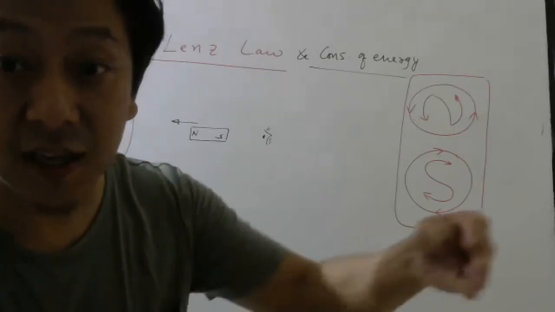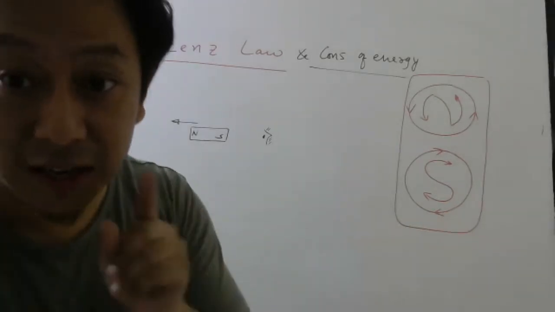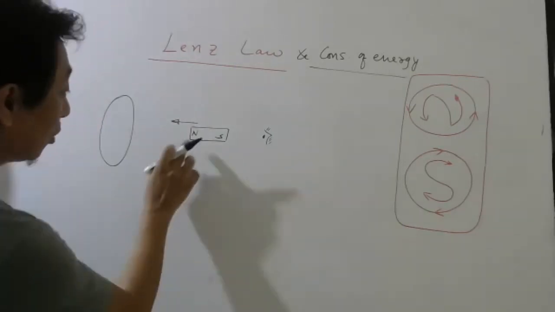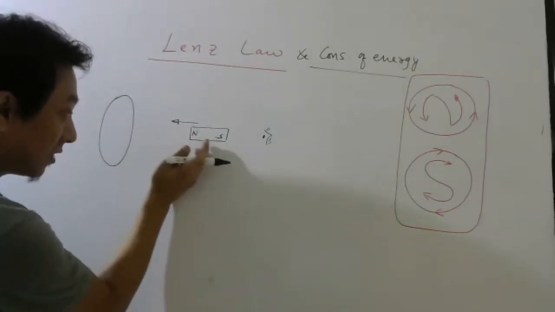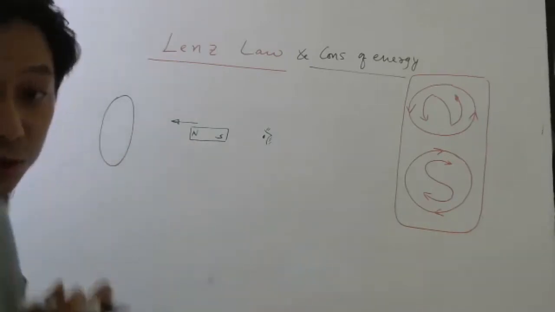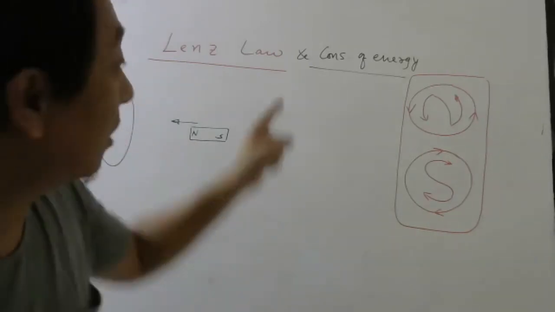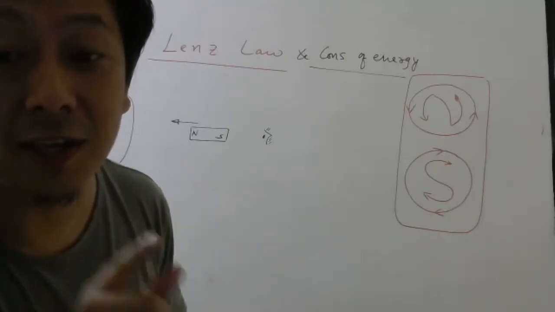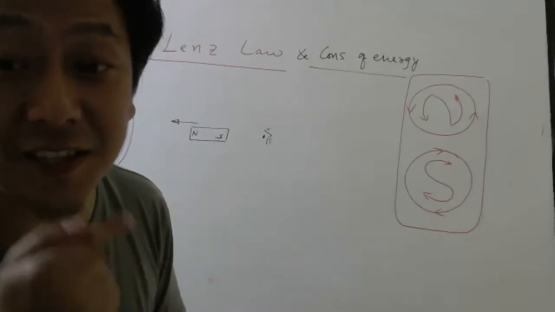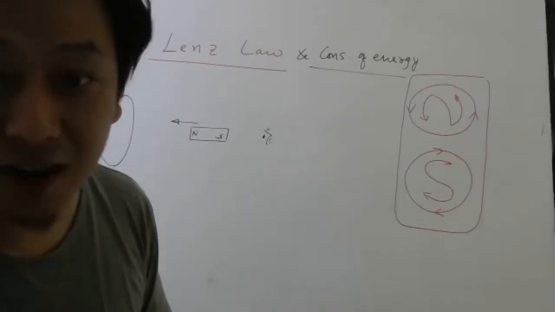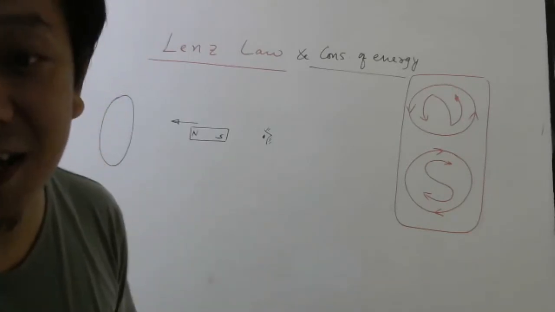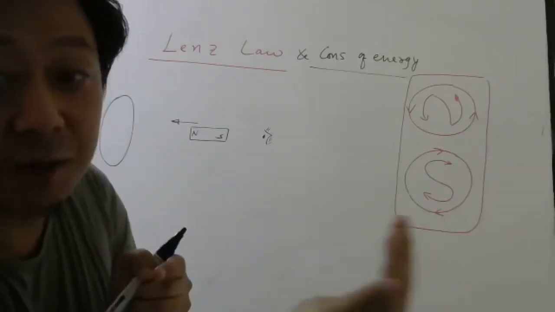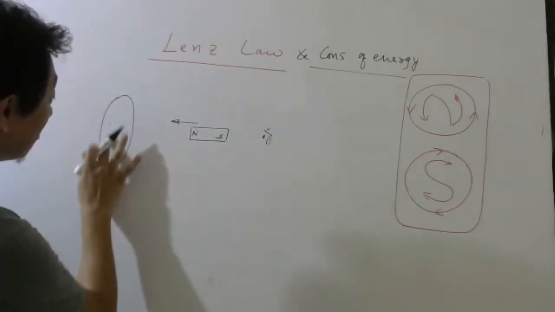The cause is change in magnetic flux. Now ask, why is the magnetic flux changing? Because the north pole is coming closer. So what will the induced current do according to Lenz's law? It will try to oppose change in magnetic flux. How is magnetic flux changing here? North is coming close. So how to oppose north coming close? By making this face north.